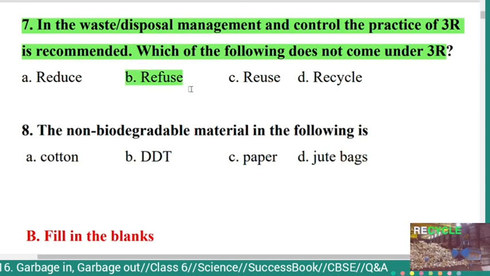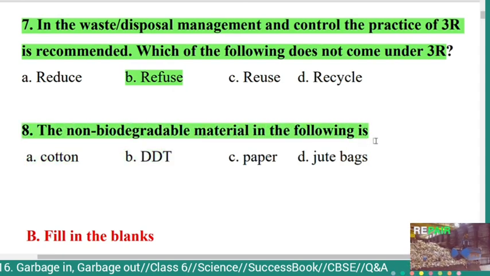In the waste disposal management and control, the practice of 3R is recommended. Which of the following does not come under 3R? That is refuse. Eighth question. The non-biodegradable material in the following is option A. Cotton, B. DDT, C. Paper, D. Jute bags. Here the correct answer is option B, DDT. The non-biodegradable material in the following is DDT.